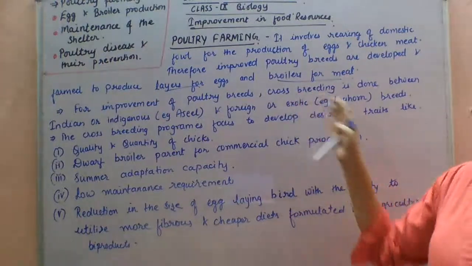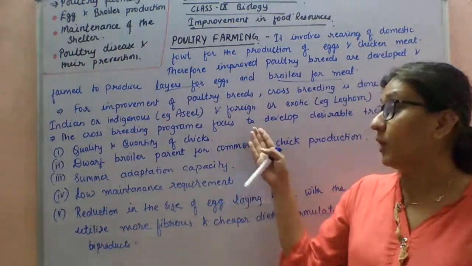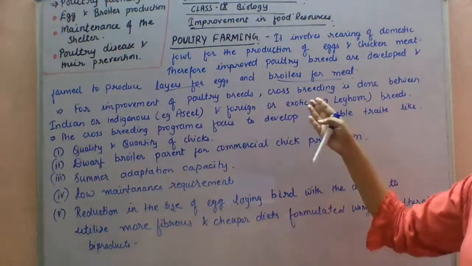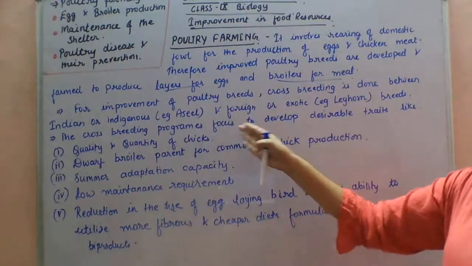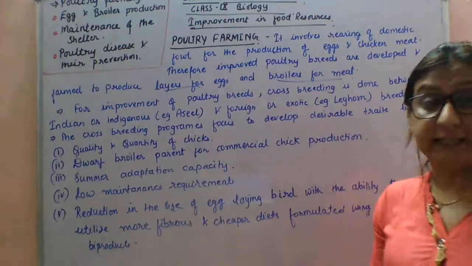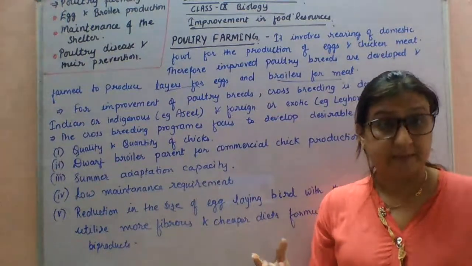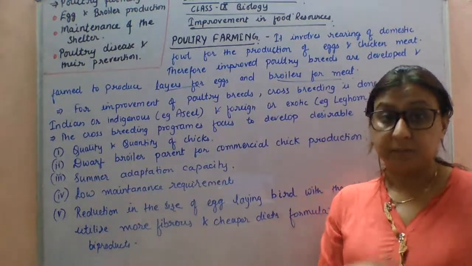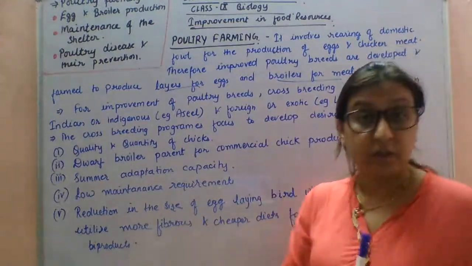The crossbreeding program of these two varieties is focused on developing desirable traits. So what are those desirable traits? First, quality and quantity of chicks.